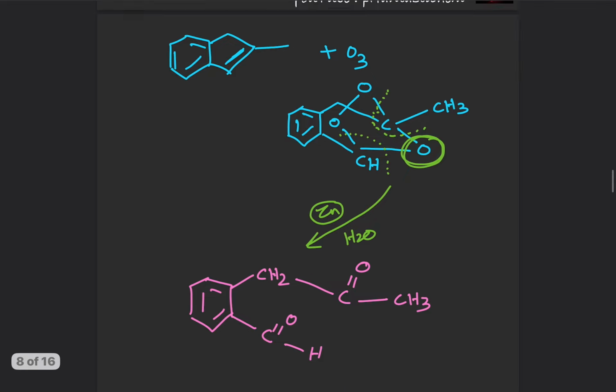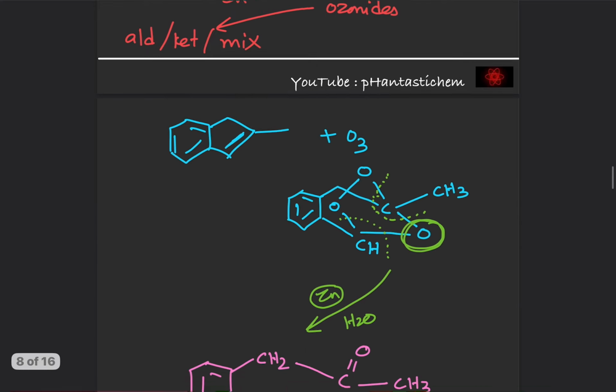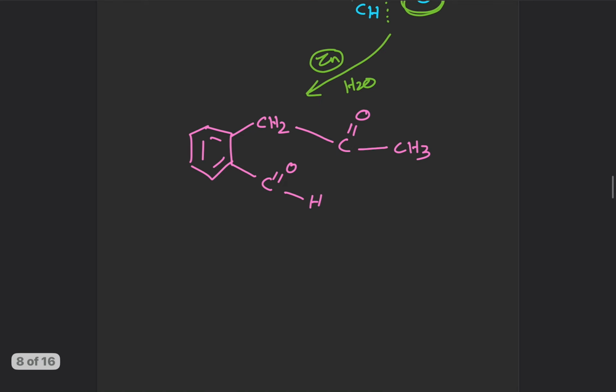Then we are reacting next with Grignard reagent, very important. Grignard reagent reacts with aldehyde and ketone to form alcohols in 2 steps. First step involves nucleophilic attack of Grignard reagent to carbonyl group to form an adduct. So Grignard reagent plus aldehyde or ketone, 2 steps.